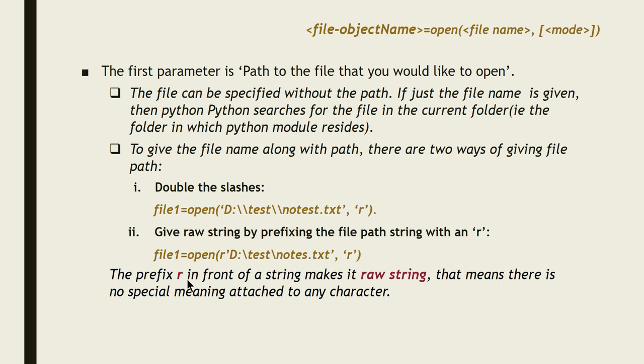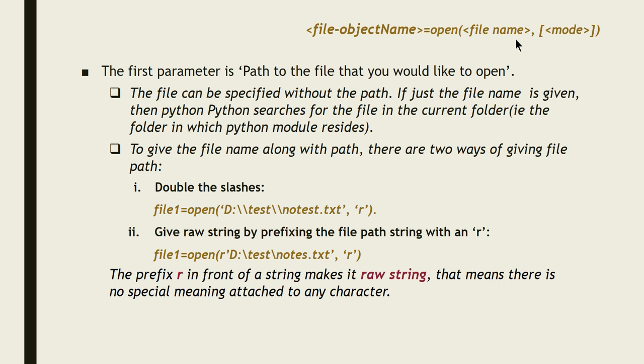The prefix R in front of the string makes it a raw string. That means there is no special meaning attached to any character. Even though here I am having slash t, it will not have any special meaning. It will simply take the complete string. Escape sequences should not be considered. That is the meaning of raw string. So while specifying a raw string, it is enough to give only one slash.